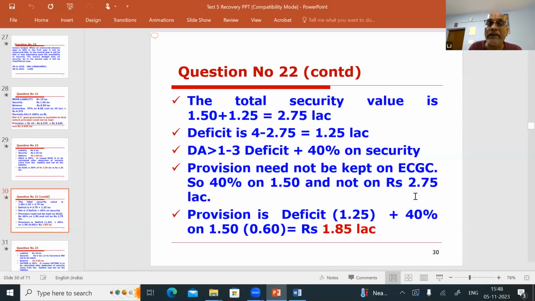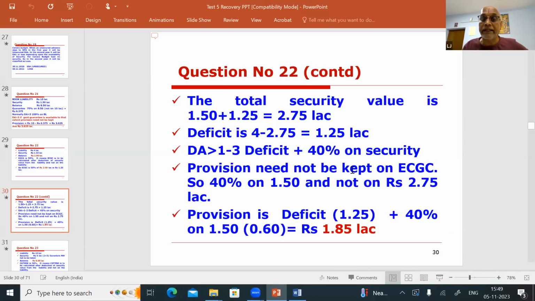Because you are having an ECGC guarantee, you get two benefits. For deficit purpose, you are including the guarantee and reducing the amount further. Whereas for provision purpose, you are excluding that and calculating provision only on the available security. So 40% on the 1.50 is 0.60, not on 2.75. So provision is deficient plus that.